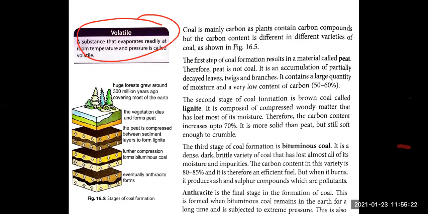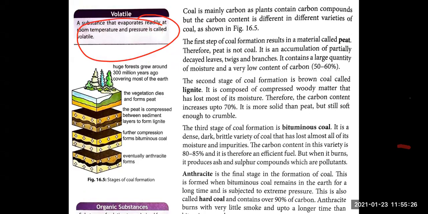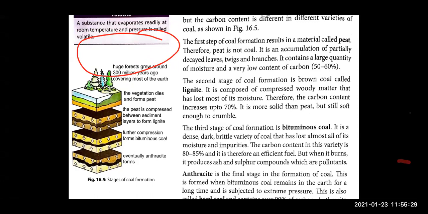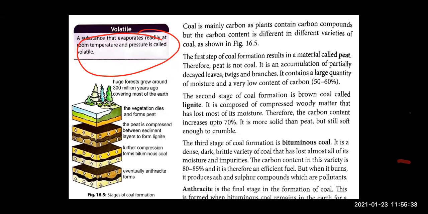Coal form होता है, right? But it undergoes various steps. There are various steps after which the coal has formed, right? So here they have shown you the coal formation in 4 steps. So let's read them and try to understand them, right? Sure, let's start.